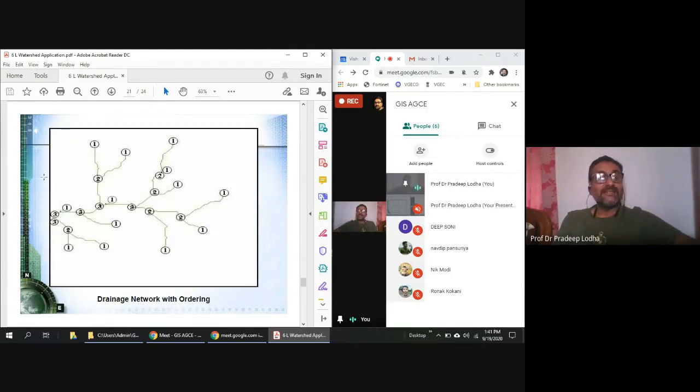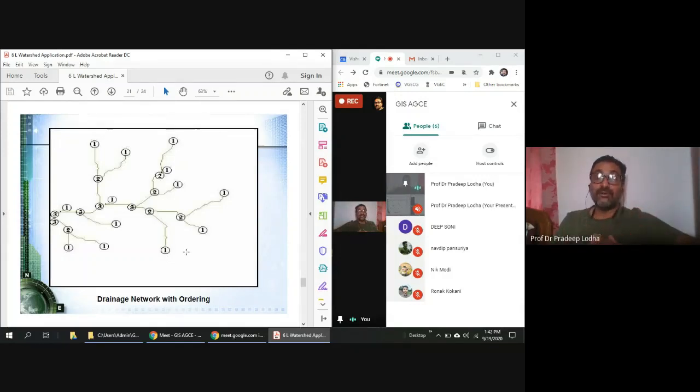Suppose I have selected the 4 point here, then this would generate this watershed, the whole watershed. This area might not be contributing to this, so this area won't be part of the watershed. This area won't be part of the watershed. Only this area is contributing, and this line up to which the water is falling into our watershed is called the ridge line or watershed line.